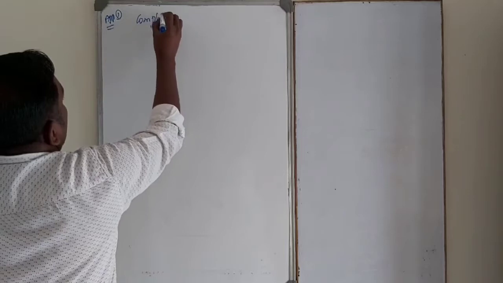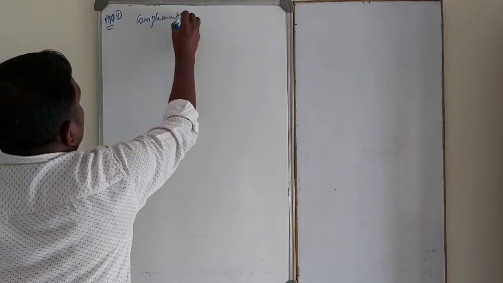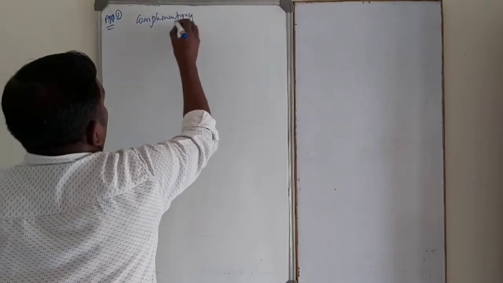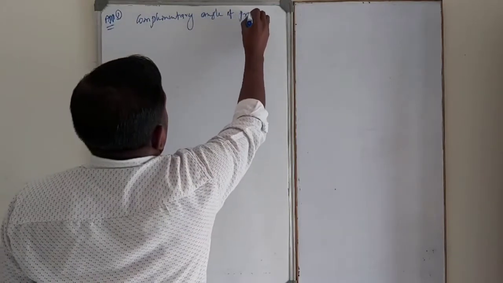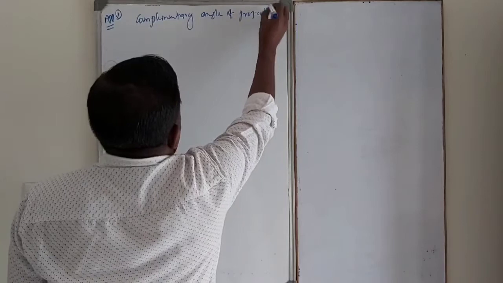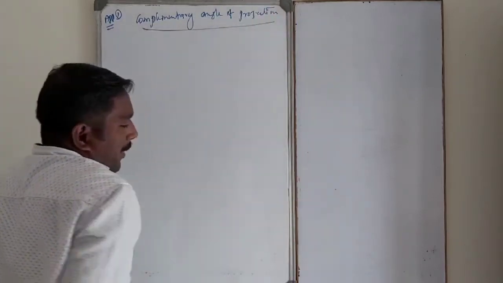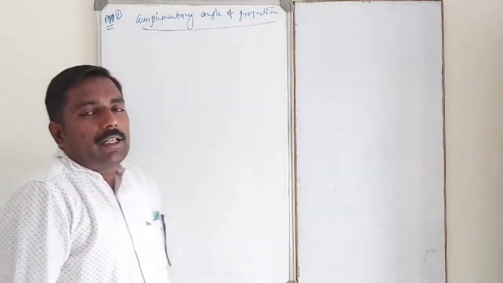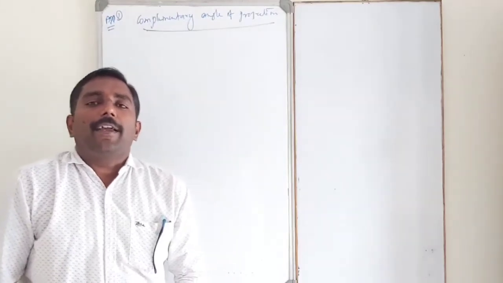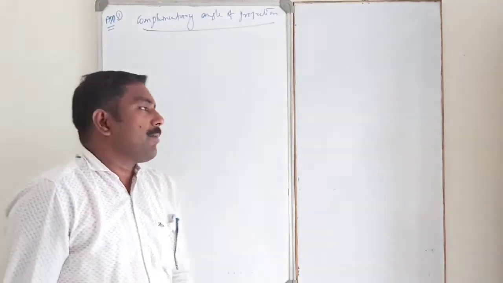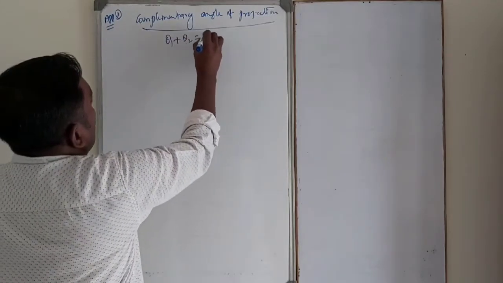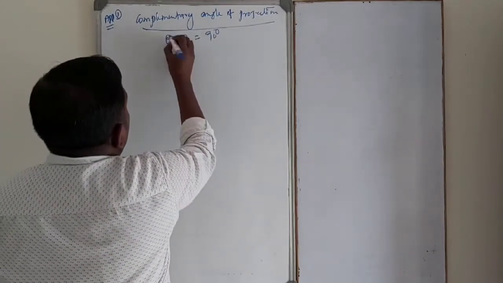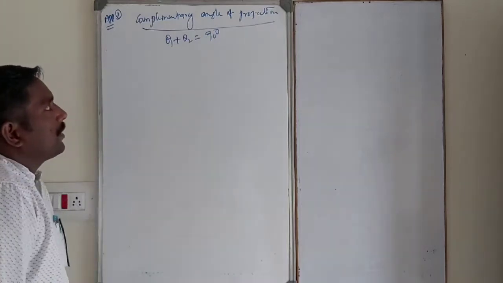Complementary angles of projection. Complementary angles means the sum of angles is equal to 90 degrees. Theta 1 plus theta 2 is equal to what? 90 degrees. So complementary angles.